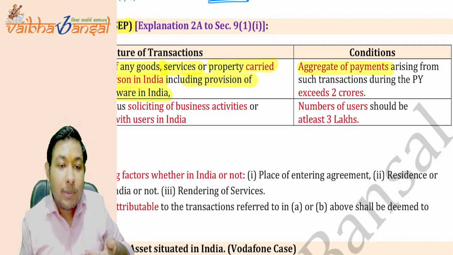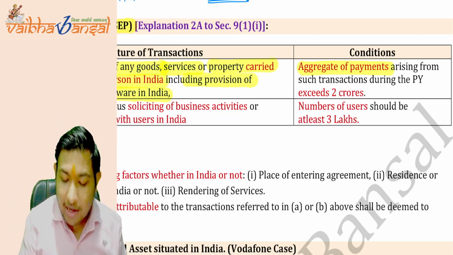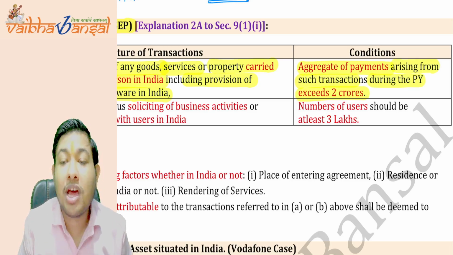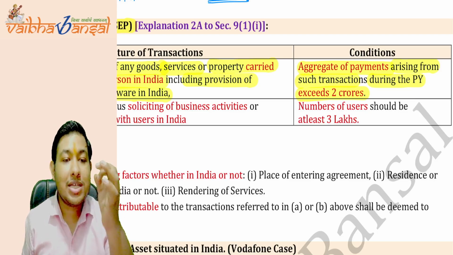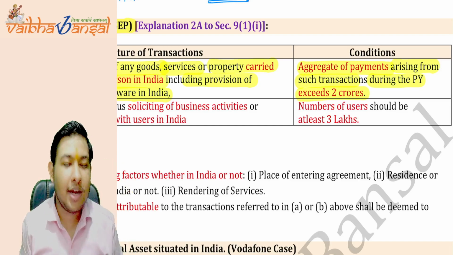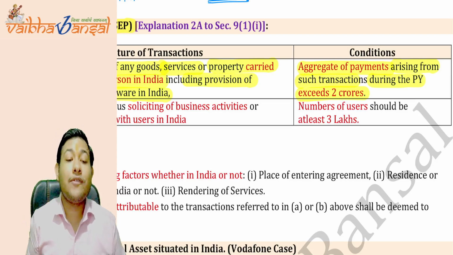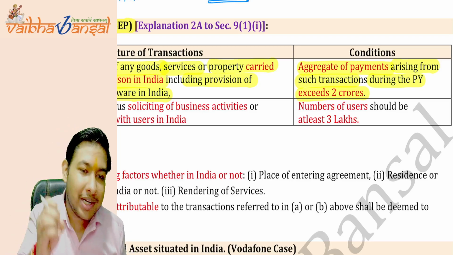If the aggregate of the payment by a resident to a non-resident, Netflix, arising from such transaction during the previous year exceeds 2 crores, then we will say you have a significant economic presence in India and you have to pay tax in India. So if your aggregate of payment exceeds 2 crore, then you have to pay tax in India.